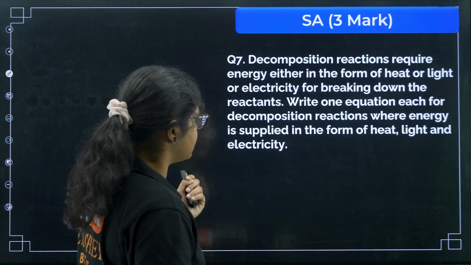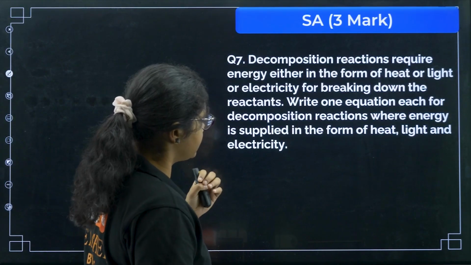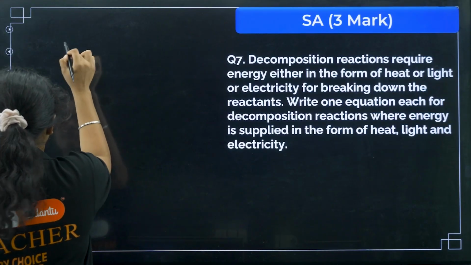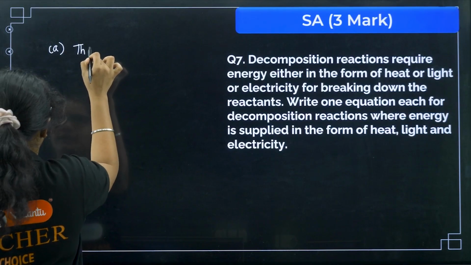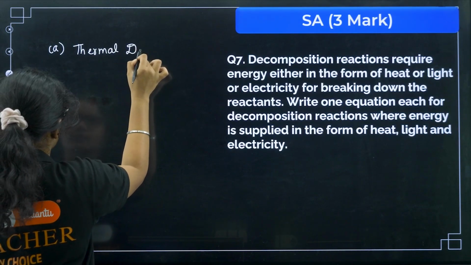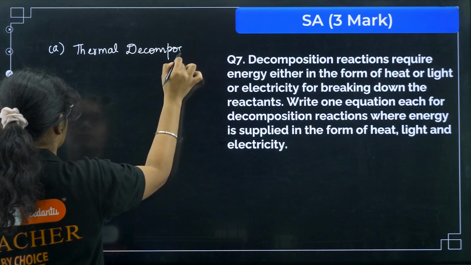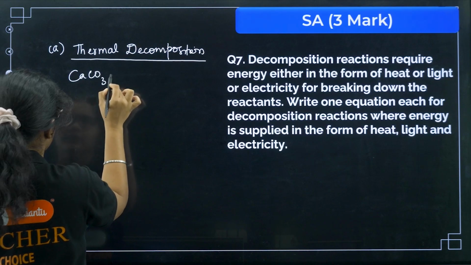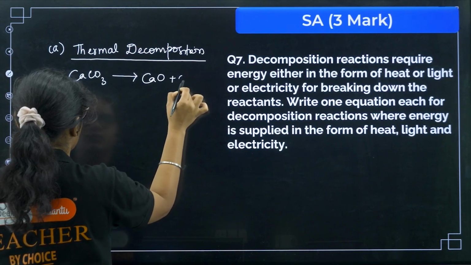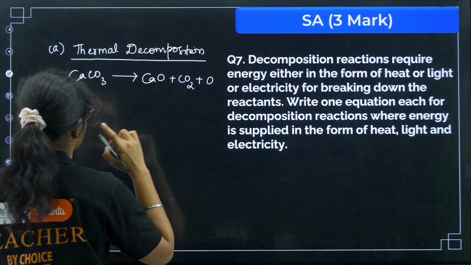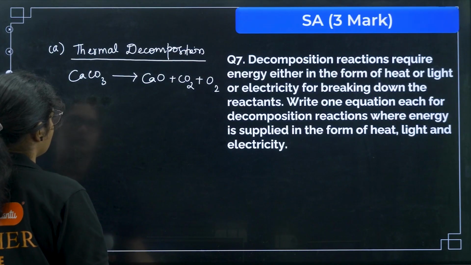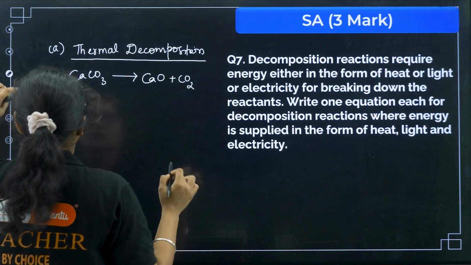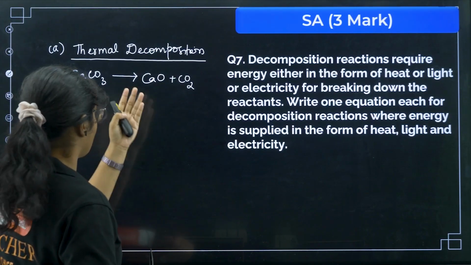Next, question number 7. Decomposition reaction requires energy either in the form of heat or light or electricity. Write one equation for each. Okay, you have to write the examples of different types of decomposition reaction. So first one you can write out like thermal decomposition. So in thermal decomposition you can write the example of CaCO3. When you give heat, it breaks to give you CaO plus CO2. Sorry, O2 is not produced. Yeah, so we get this on decomposition of this one.